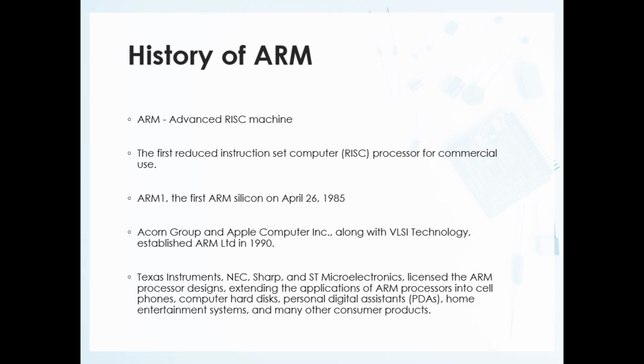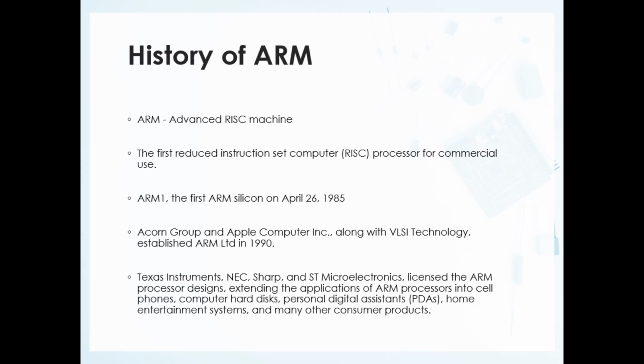These three companies came together to collaborate and establish a new company named ARM Limited. So, this company came into picture in 1990.